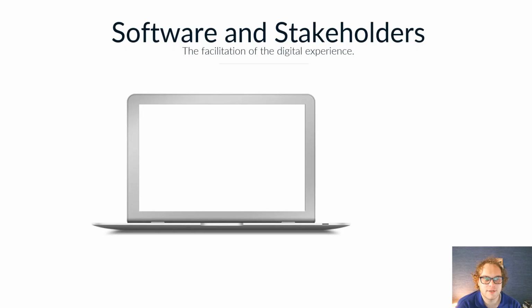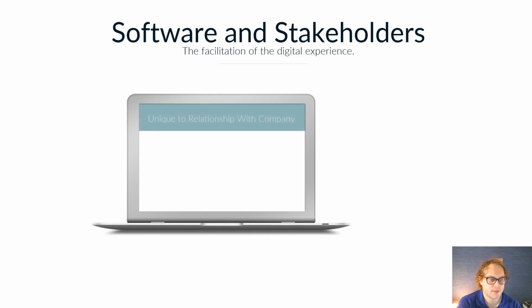Alright, so now let's continue looking at the stakeholders and look at the software and how that compares and works with stakeholders. So the first thing to know is with software and stakeholders, the software is going to be unique to the stakeholder and their relationship with the company.